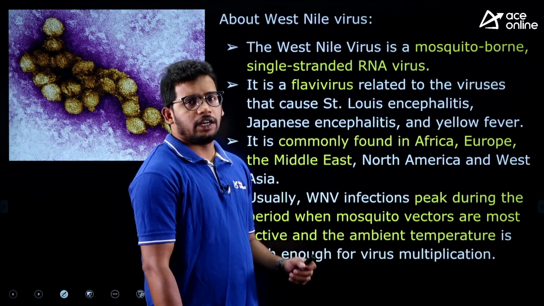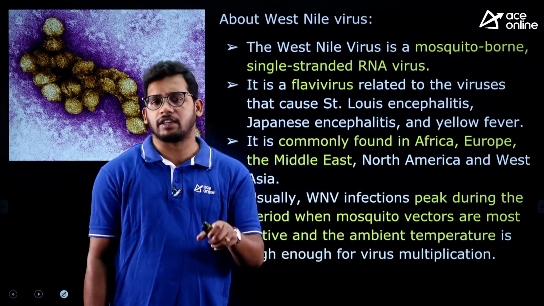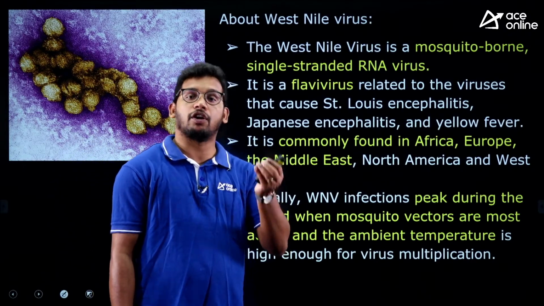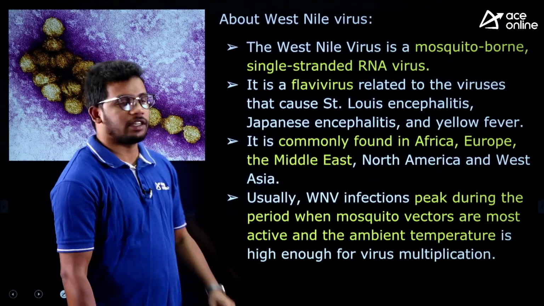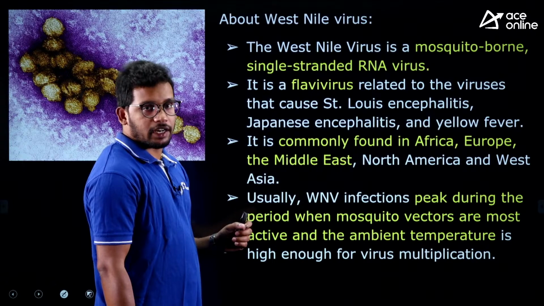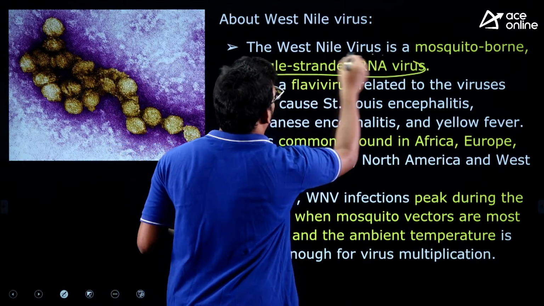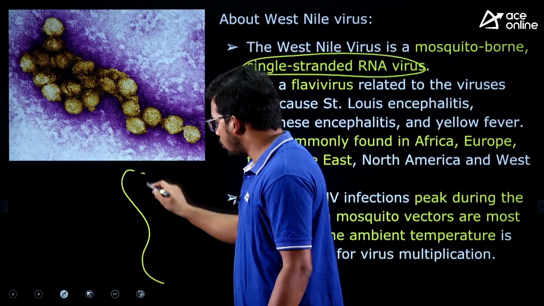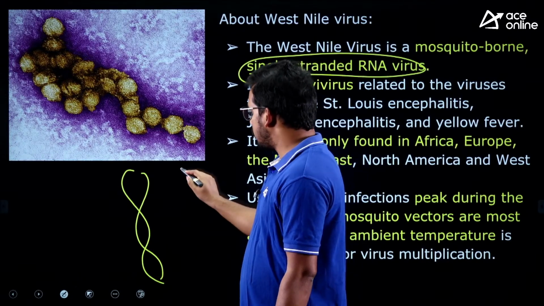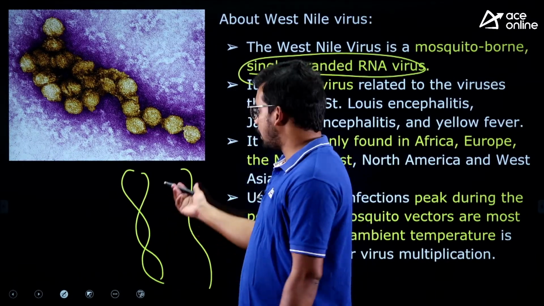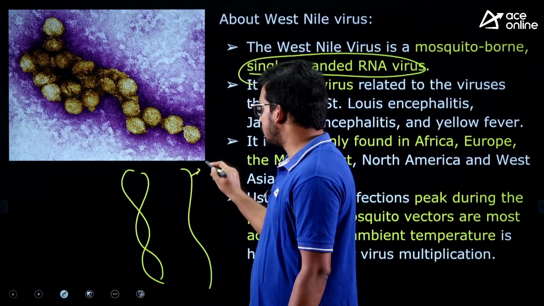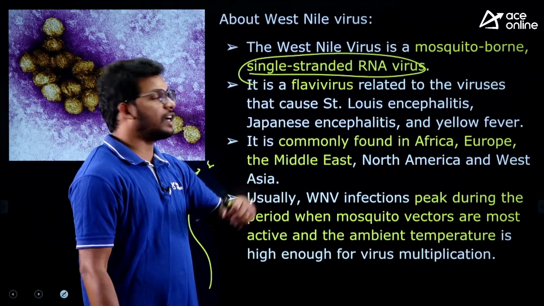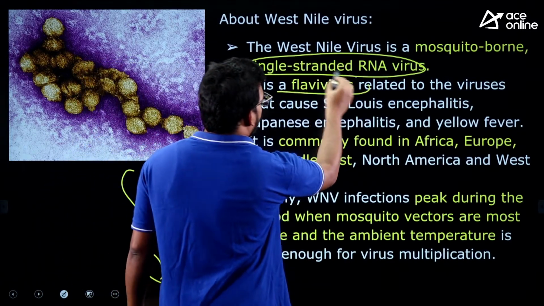So what is this West Nile virus? This is a type of virus, like how the COVID virus was there. It was first discovered in the West Nile district of Uganda, way back 50 years before. This is a virus which has a single stranded RNA. Certain viruses have double stranded, like how we have DNA, how humans have a double helical structure, but this is a single stranded virus. RNA is single stranded and DNA is a double helical structure. So this virus has a single stranded RNA and it belongs to the flavivirus family.